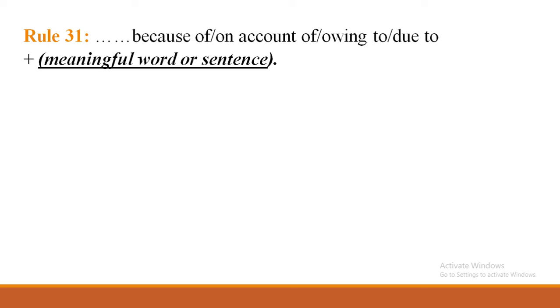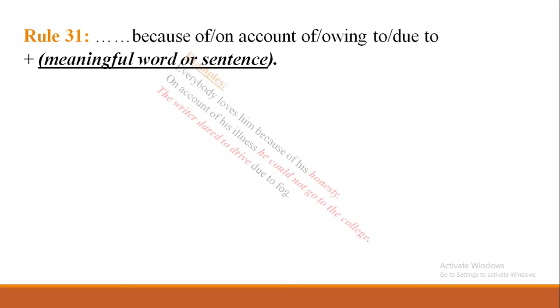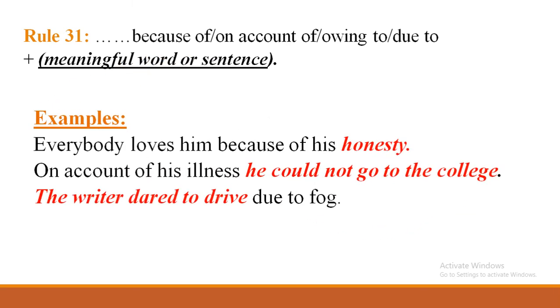31 number rule. When you get because of, on account of, owing to, due to in the given part of completing sentence, you have to complete the part with a meaningful word or sentence. Examples: Everybody loves him because of his dash. Then you have to write honesty.